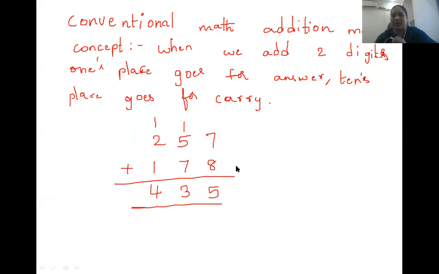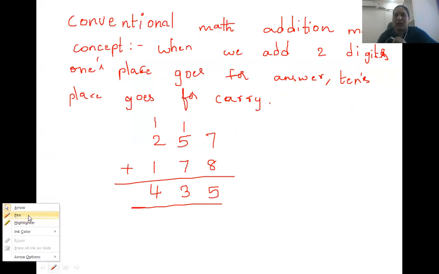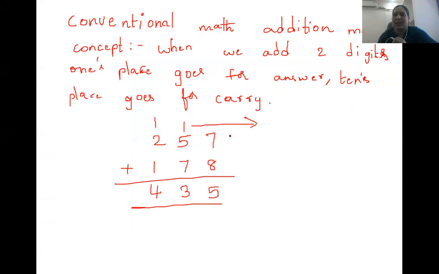They know how to do it, but still mistakes happen. If you observe where they are making mistakes, either they forget to write the carry or forget to add the carry. 7 plus 8 is 15, so they forget to write it, or sometimes they forget to add it in the tens place, right? So basically the carry is a place of mistake.